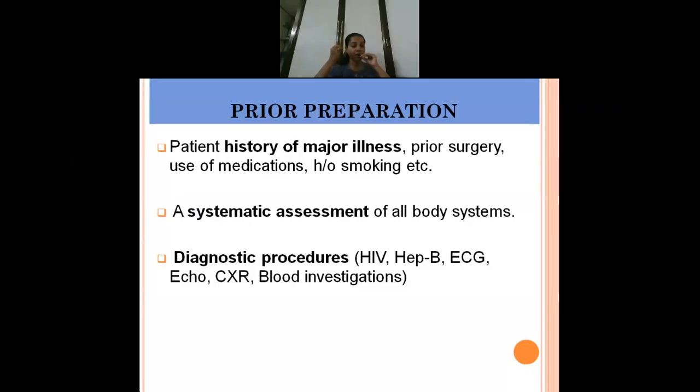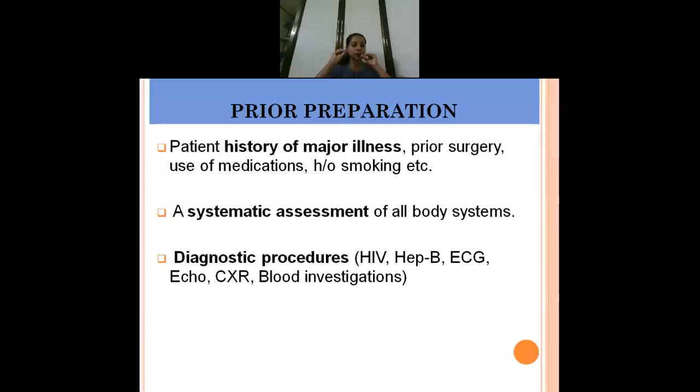Whether they have a history of smoking, what other habits they have, they have to quit all that before this major surgery. It is very, very essential. Next, a thorough physical assessment of the entire body system from head to foot will be done, to see if they have any other problems.